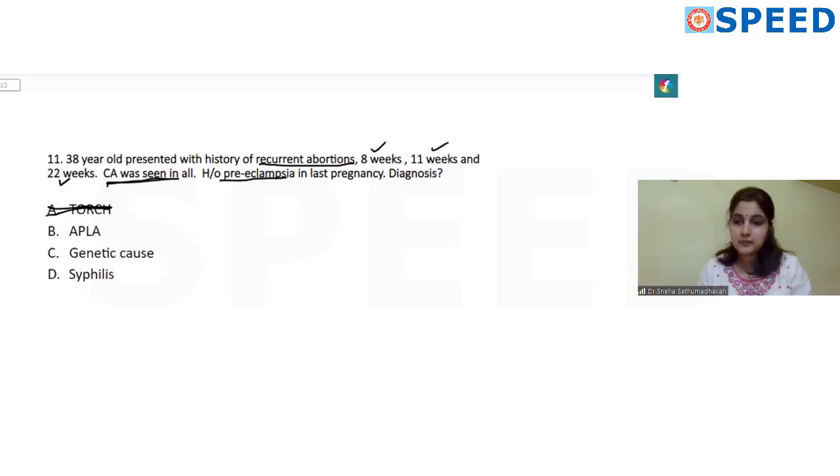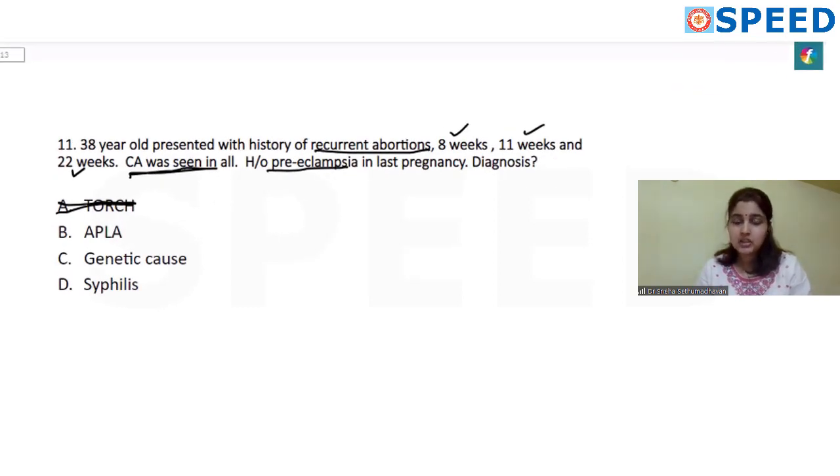When you get an infection such as TORCH, your body develops immunity. So in the subsequent pregnancy, you will be protected by those immune bodies. APLA, genetic causes, syphilis, provided you have not treated the syphilis, all these three can be causes.